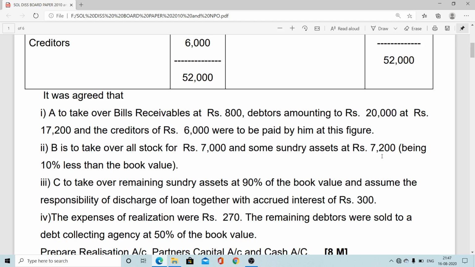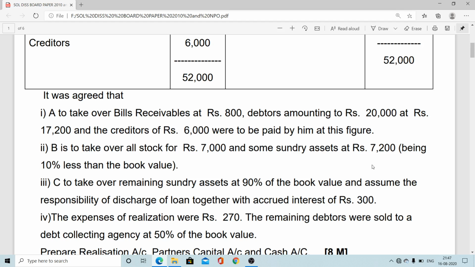Only part of the sundry asset is taken, and when he takes it, the value is 10% less than the book value. Like if book value is 100, then market value or takeover value is 90. So that unitary method we can use and we can easily find out the book value. When market value is 90, then book value is 100; when 1, then 100 by 90. When 17,000, then what will be the amount?